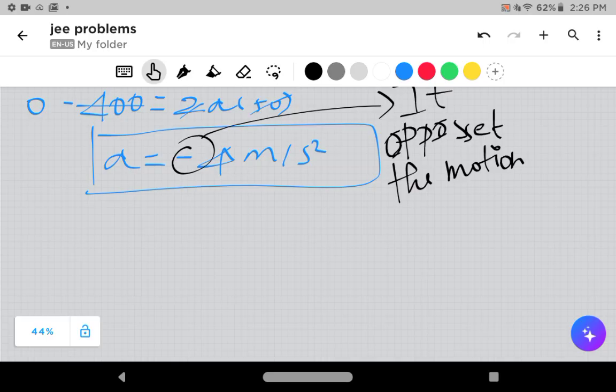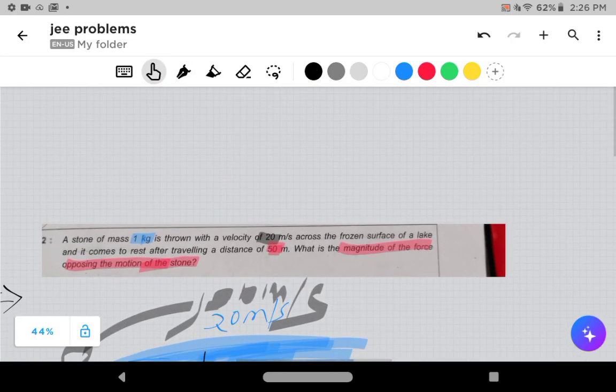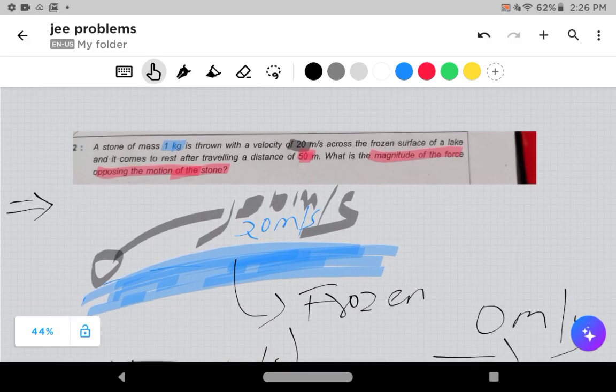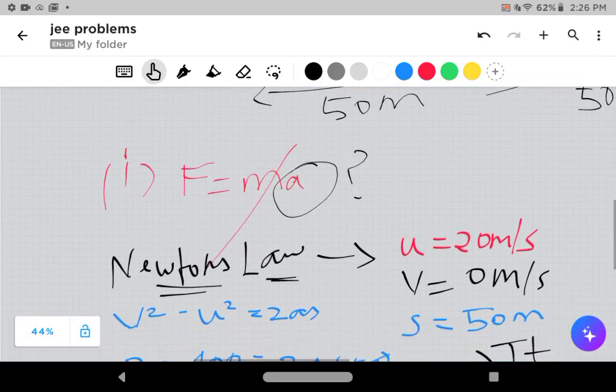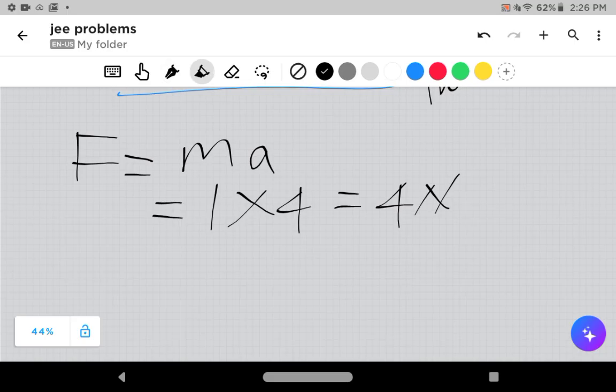So we got a correct answer that the answer is negative. It means the acceleration has become deceleration. So the particle is going to stop at some course of time. So what is the force that is required? Mass into acceleration. Mass is given as 1 kg, acceleration is 4 meters per second squared, that is 4 Newton. The mass is 1 kg, right? So what is the magnitude of force opposite to the motion of the stone? Yeah, correct. So this is 4 Newton, perfectly all right.